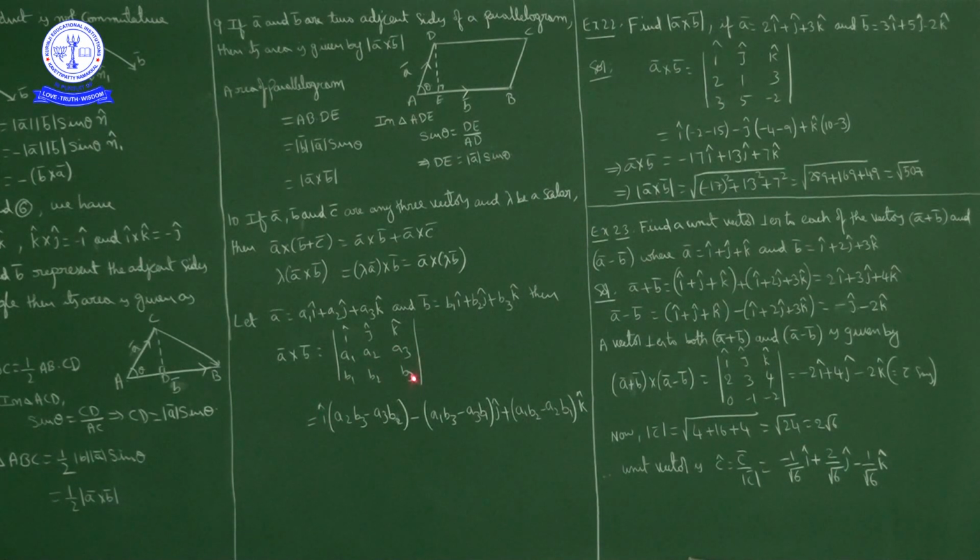So we have A2 B3 minus A3 B2, minus J cap into first row, second column closed, A1 B3 minus A3 B1, plus K cap into first row, third column closed, A1 B2 minus A2 B1. Like this we will calculate A cross B. A bar cross B bar we will calculate like this.